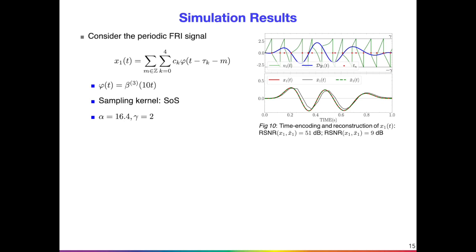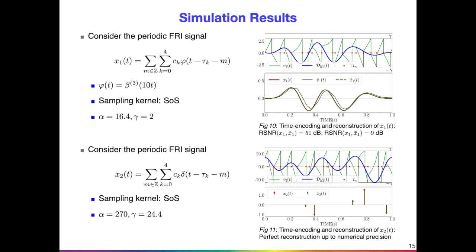To support our claims, we consider one periodic signal with 5 scaled cubic B-spline pulses. We observe the signal using an SOS kernel and parameters critically set to satisfy the sufficient condition. In figure 10, we see that the reconstruction x check gives superior reconstruction as compared to a simple integrator-based reconstruction, with a reconstruction SNR of 51 dB.